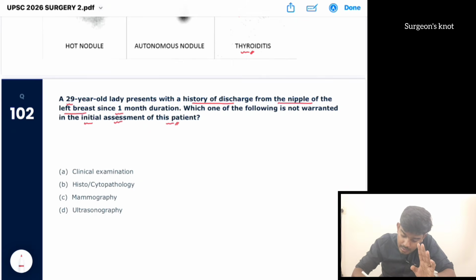Triple assessment involves clinical examination, radiological test, and then histopathological examination. Here the patient's age is 29 years. Normally, for less than 40 years, what is the screening modality? It is ultrasound.